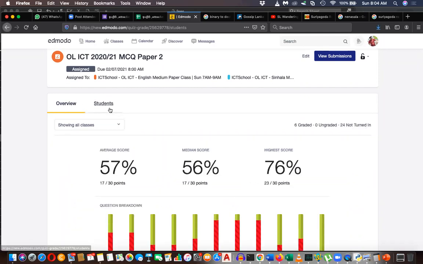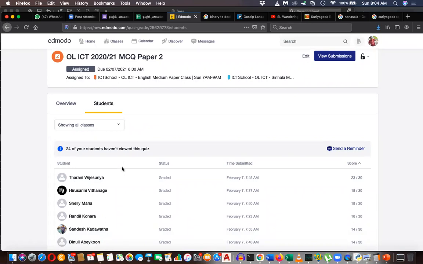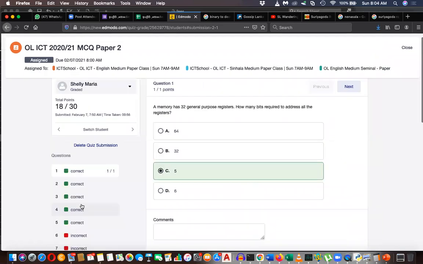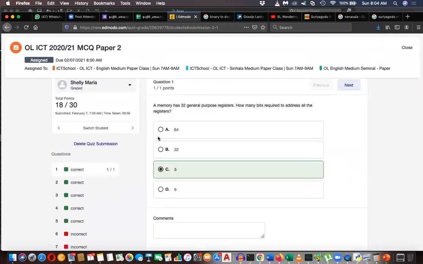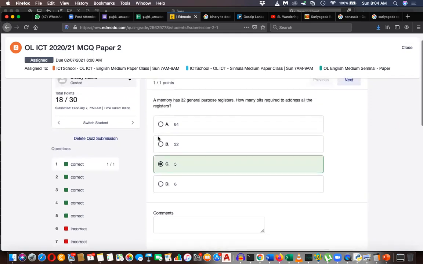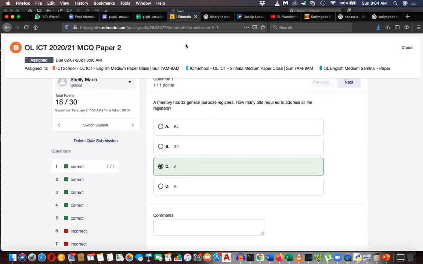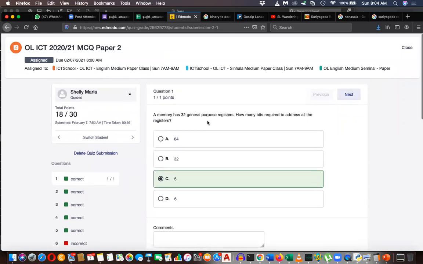Okay, let's go to one paper and discuss. Let's take Shelley's one. Right, the first one. Sometimes you get this kind of question in A levels, but don't worry. Still you can answer. So here you can see you have answered that.